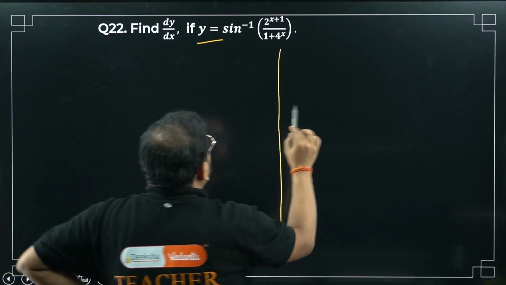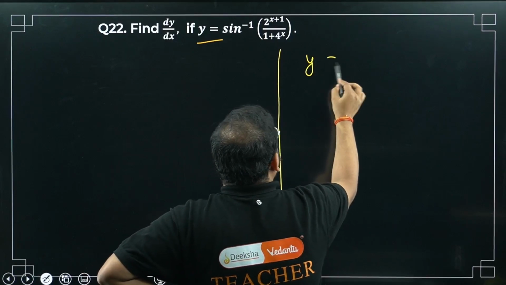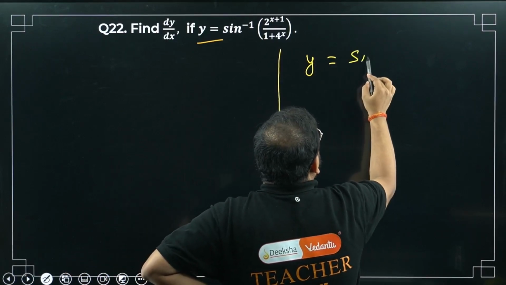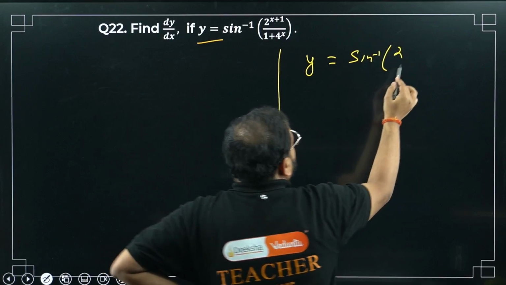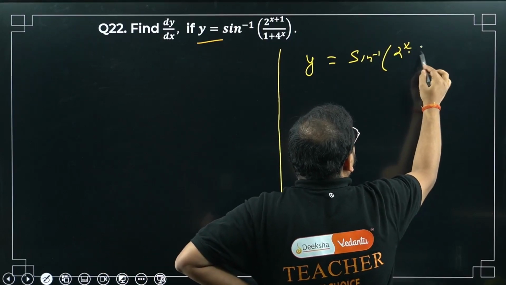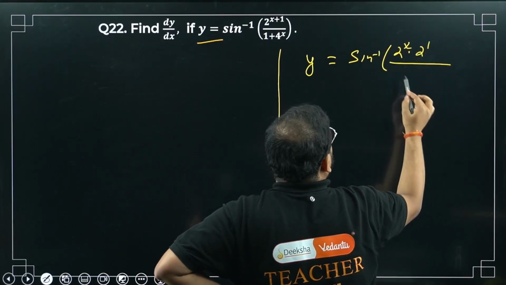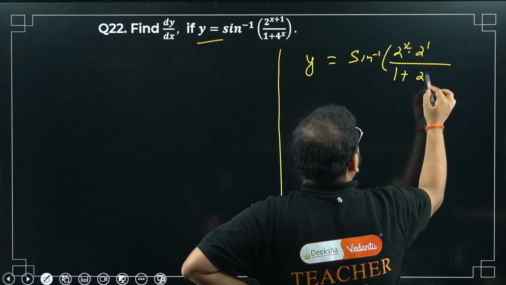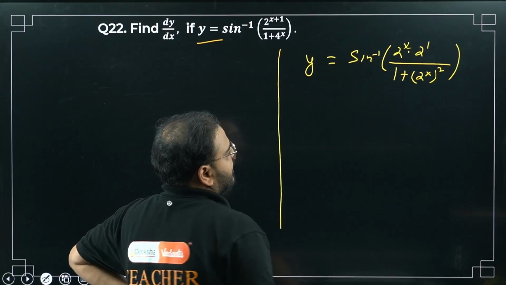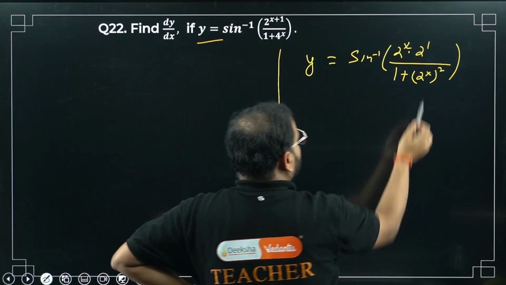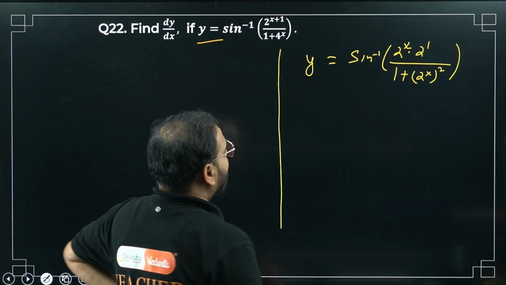Have a look, sir. y equals sine inverse of 2 power x is there. Now I can write here 2 power x times 2 power 1, divided by 1 plus (2 power x) the whole square. I can write, no? Please check. It will become 2 power 2, so 4 power x only, no? Same thing is there, okay?